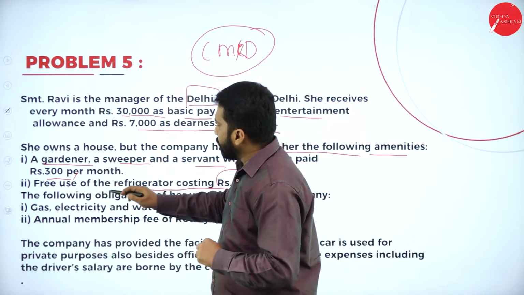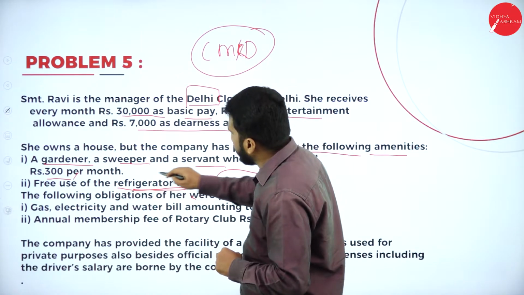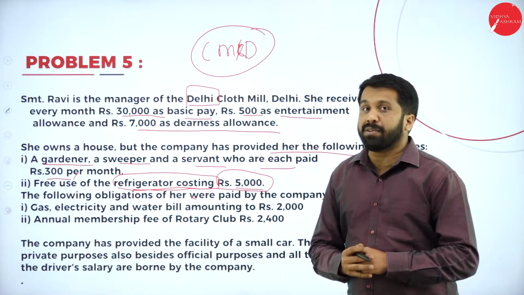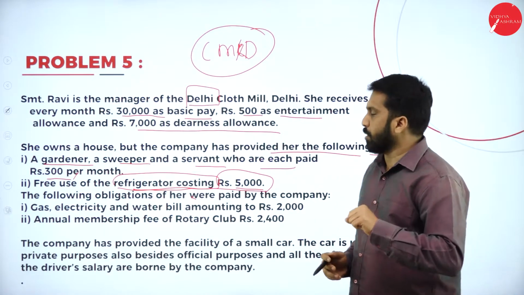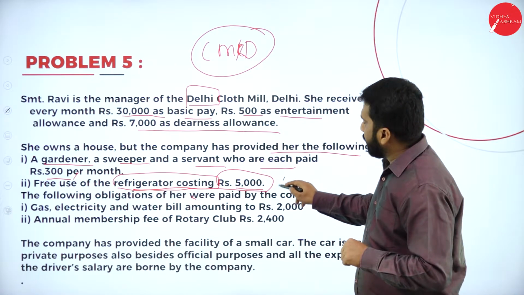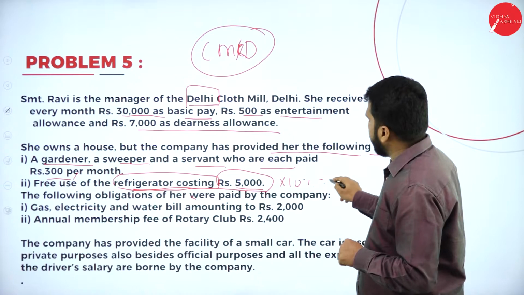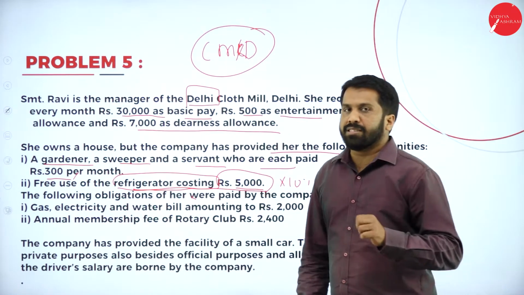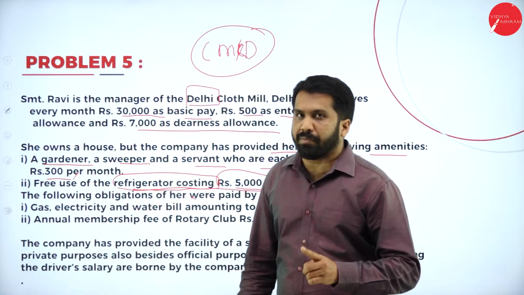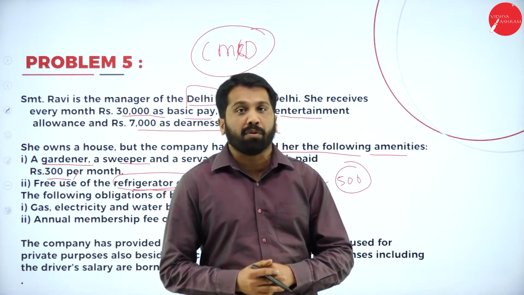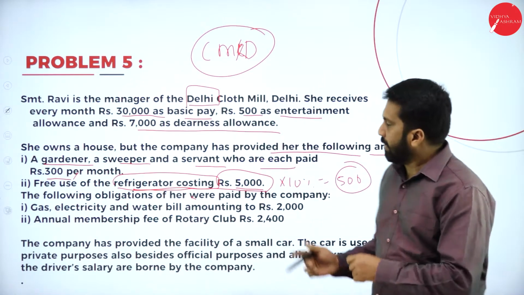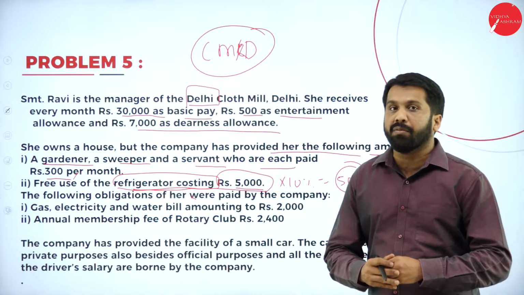Now, free use of refrigerator. What is the value of the refrigerator? 5,000. On that, what is the percentage? 10%. So it will come around 5,000 into 10%, which is around 500. So this is the calculation. Remember, any fixed asset provided has to be calculated at 10% as a charge, your taxable value.